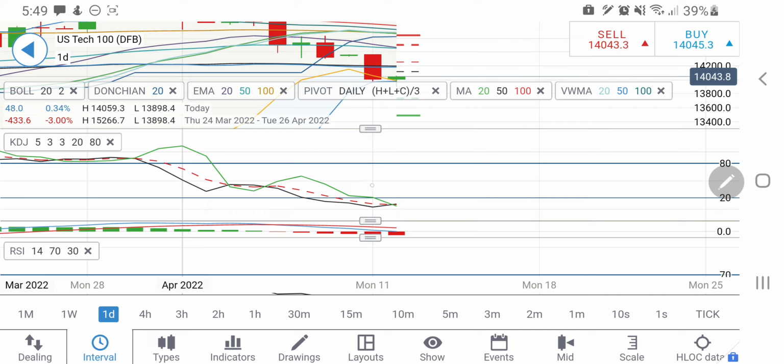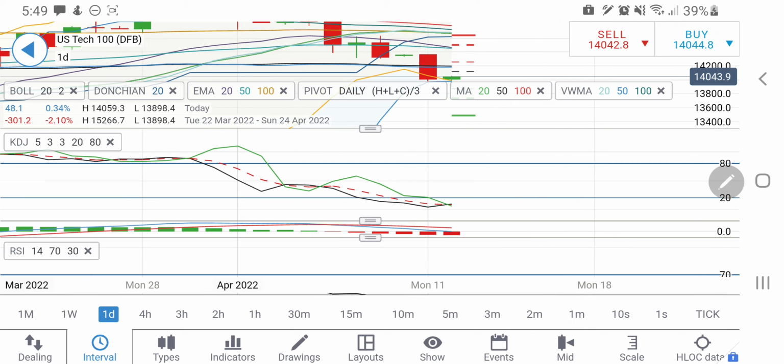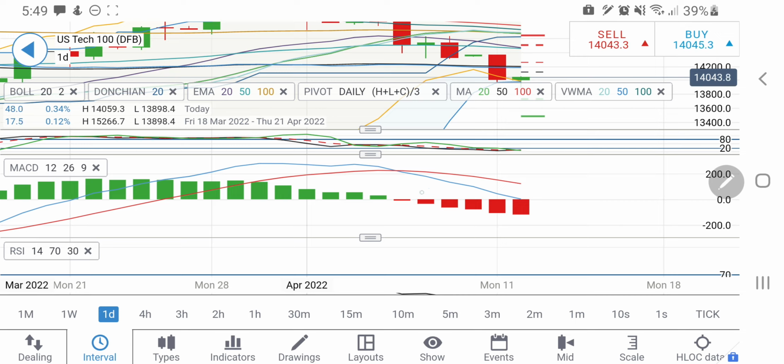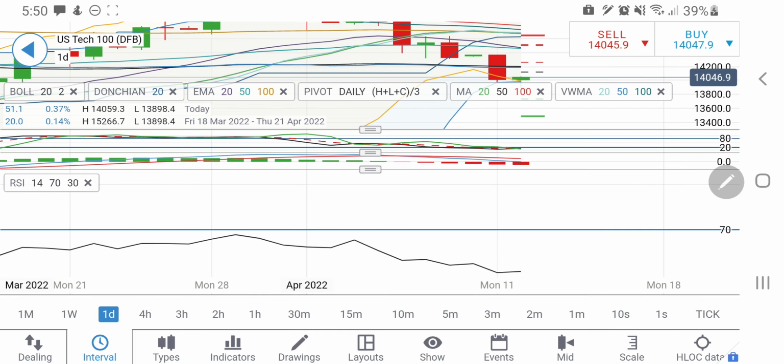Now look at the daily stochastic, extremely oversold here. Hence a little bounce back can be expected, but yes, these are markets. It can sustain this zone for a little long and give a strong breakout on the downside before looking forward to an upward move. MACD is wide divergent. Probably it may try to give you a couple of green candles and try to converge before looking forward to a drop. RSI is not showing any signs here. Considering this, let me give you the trading levels.